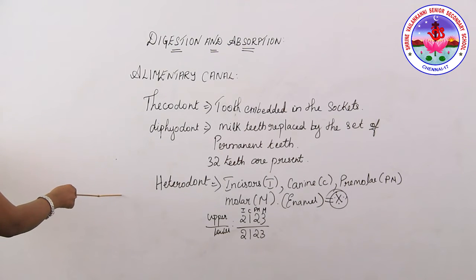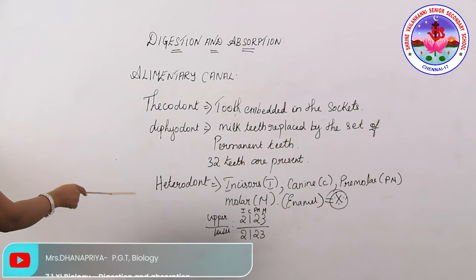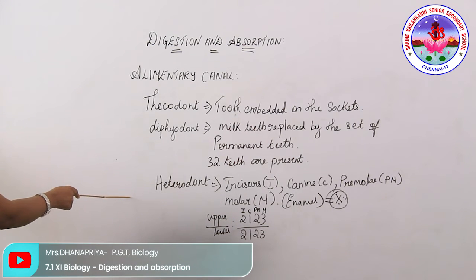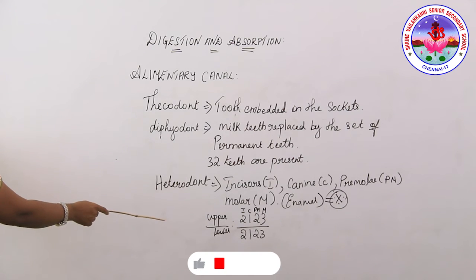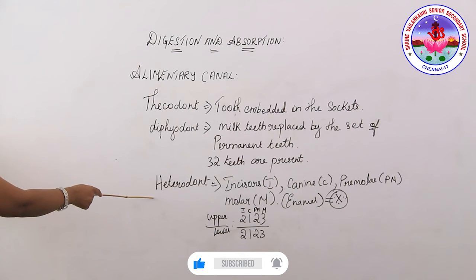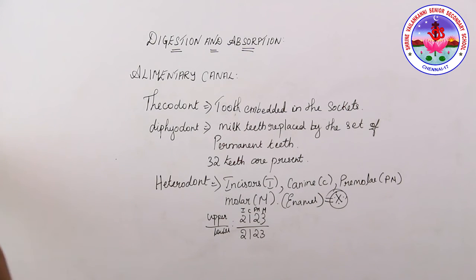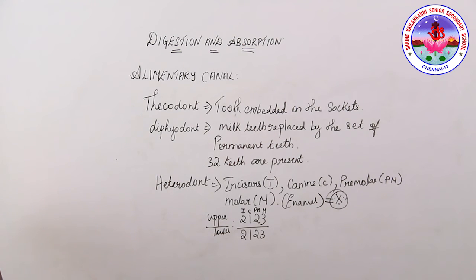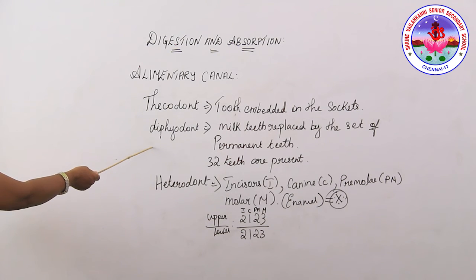This is the arrangement and how the teeth are fixed into the mouth. The chewing surface of the teeth is made up of enamel, which helps in the mastication of the food. That's all about the teeth. Next we are going to discuss the tongue. The tongue is a freely movable muscular organ attached to the floor of the oral cavity by the frenulum. The upper surface of the tongue has small projections called papillae, some of which bear the taste buds. The tongue is an important sensory organ because it helps in tasting food with the help of the gustatory receptors. That's all about the mouth cavity, the oral cavity, the buccal cavity.